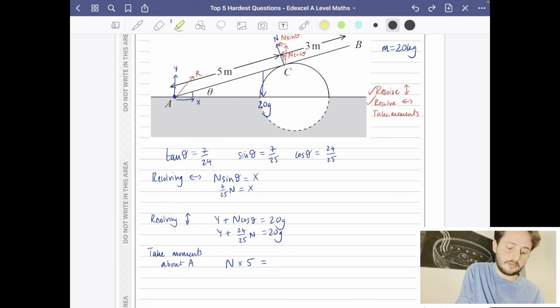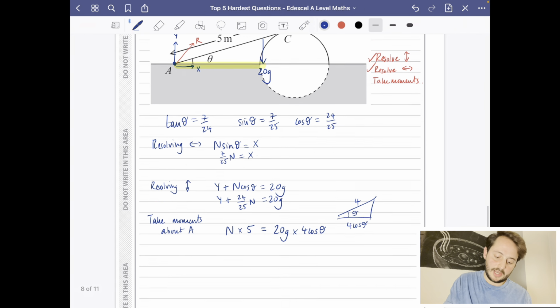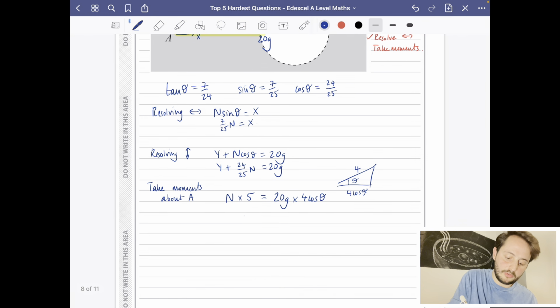So the perpendicular distance, which I'm going to highlight in yellow here, is going to be from this triangle, where this is theta and the hypotenuse is, oh, it's not going to be 5, it's going to be 4, because this is acting in the midpoint. And so the distance that's running along the bottom is going to be 4 cos theta. So it is going to be 20G, the force, multiplied by 4 cos theta, which is the perpendicular distance. And this is great because I can now find out what N is equal to. So 5N is 20G times by 4 times 24 over 25.